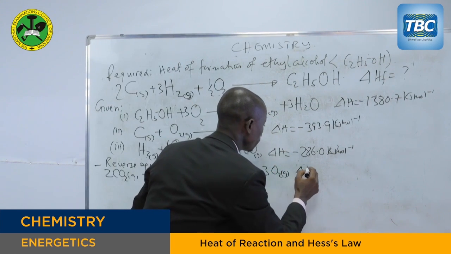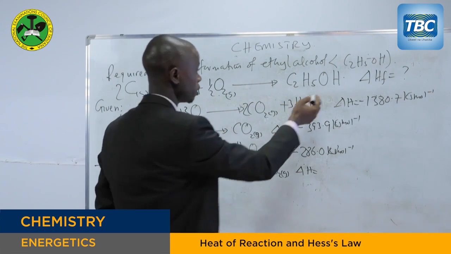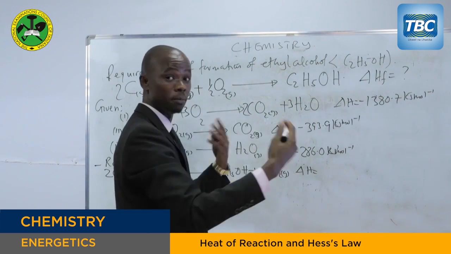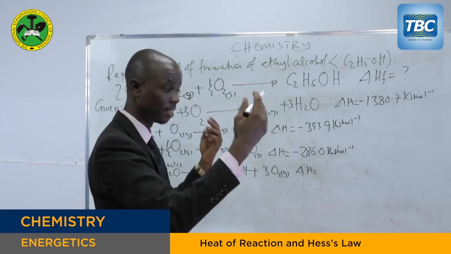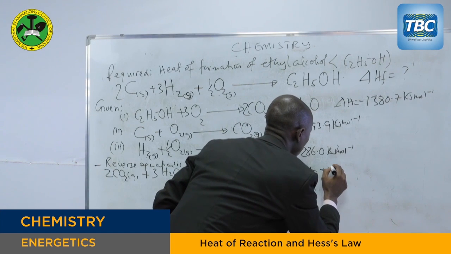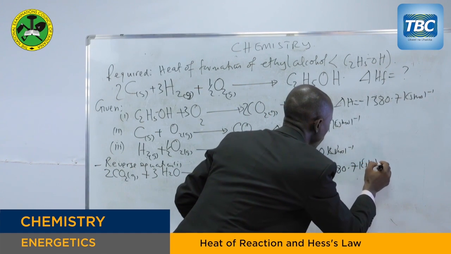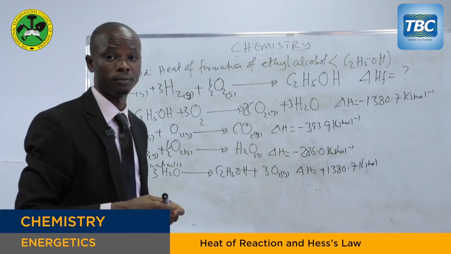The enthalpy change for this reaction will also change in sign. So it was negative, now it becomes positive because we have reversed the equation. So here it will be positive 1,380.7 kilojoules per mole. That is number 1.